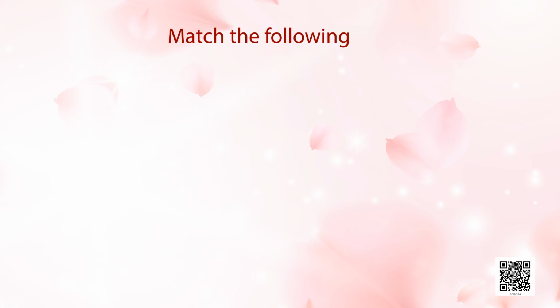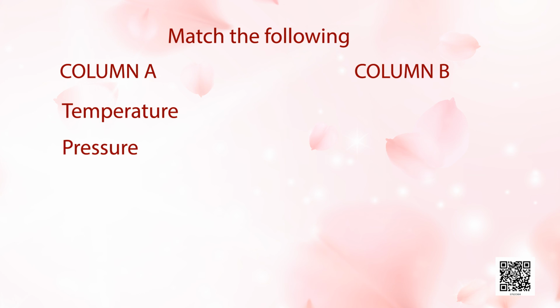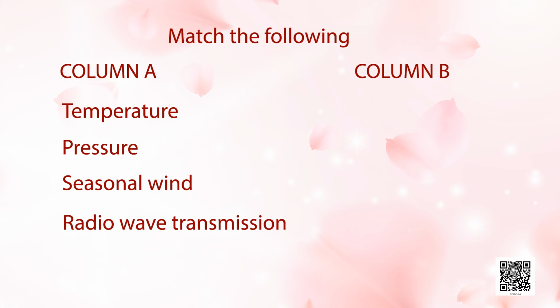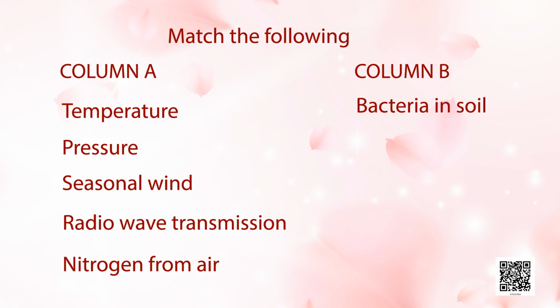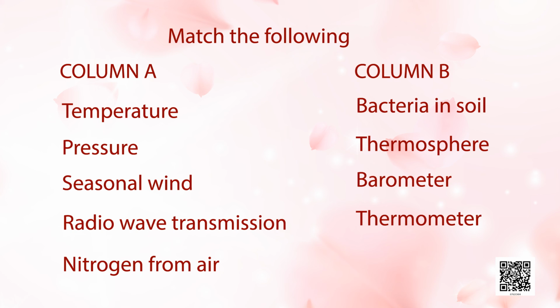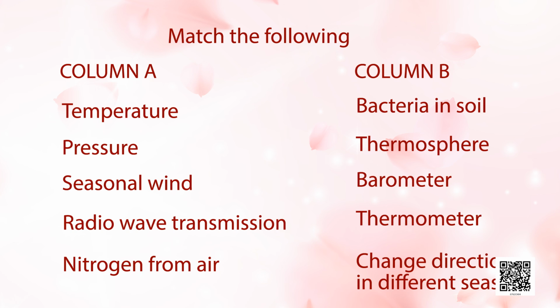Students, match the contents of column A with that of column B. Column A: temperature, pressure, seasonal wind, radio wave transmission, nitrogen from air. Column B: bacteria in soil, thermosphere, barometer, thermometer, change directions in different season.